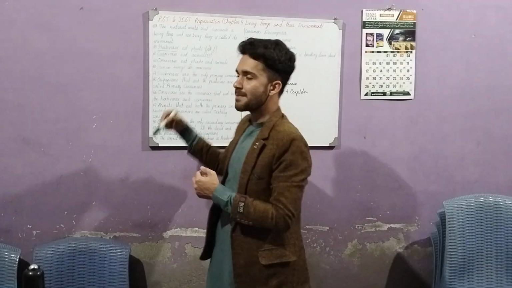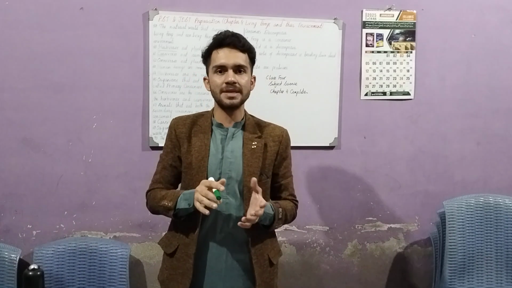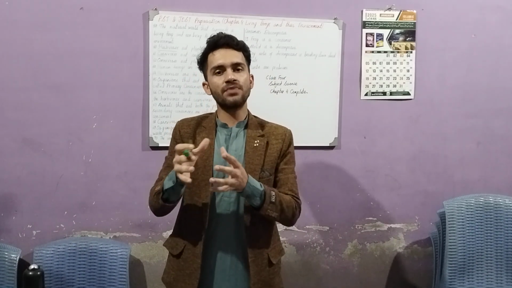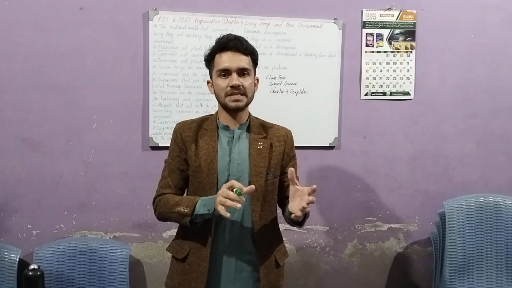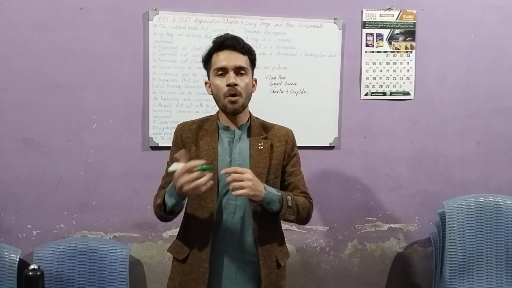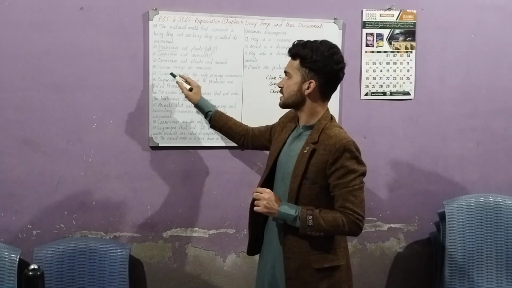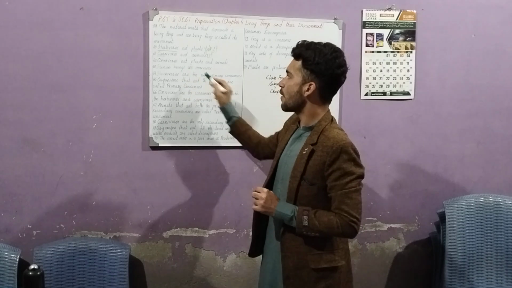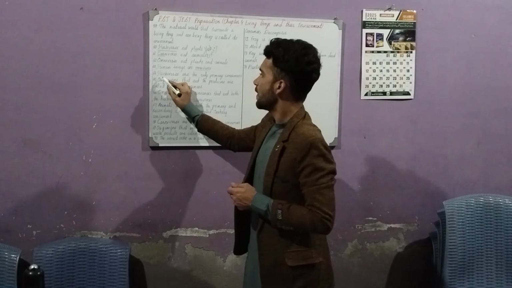For example, we take ourselves, the human beings. Human beings eat the flesh of animals, and they eat vegetables as well. So human beings are omnivores, which means they eat both plants and animals.